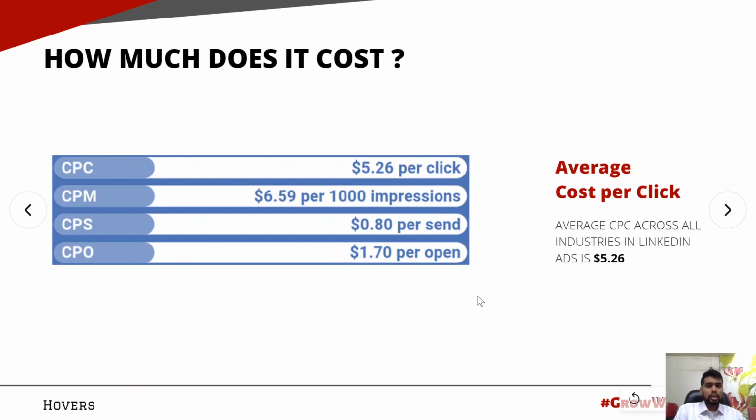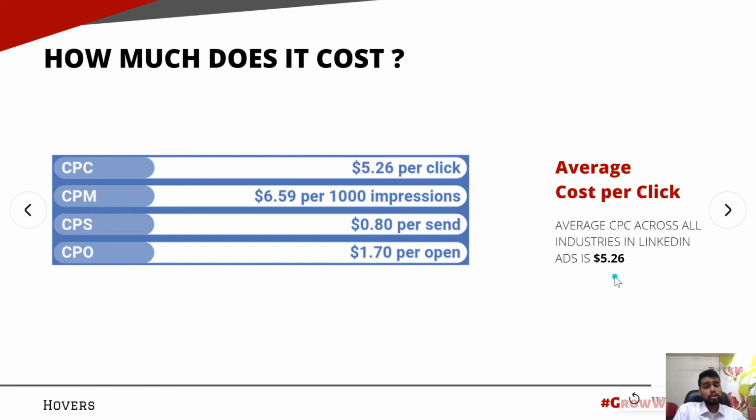So the main question is, how much does it cost? What I have to tell you is that LinkedIn ads are a bit costlier than Instagram and Facebook, and they're always going to be costlier. The cost per click across all industries on average is $5.26. That is quite a lot.